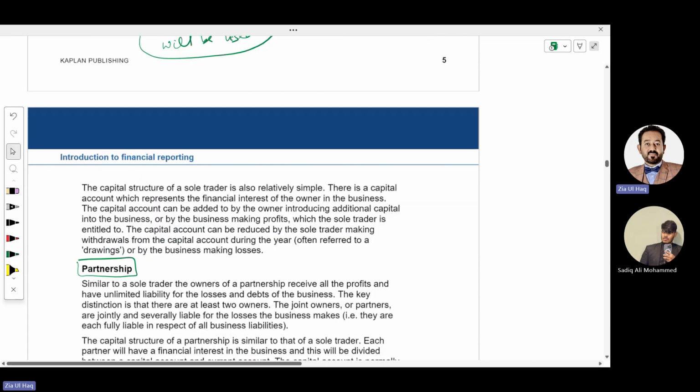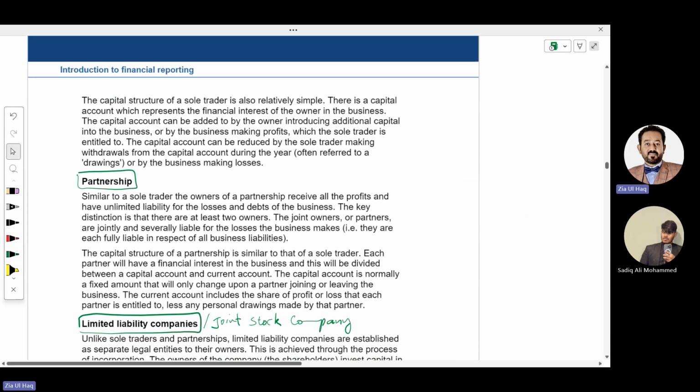What is partnership? Partnership is a business where two or more people have invested the money together. They are all running the business and they share profit as per agreed terms. They have decided who will get what percentage of profit.